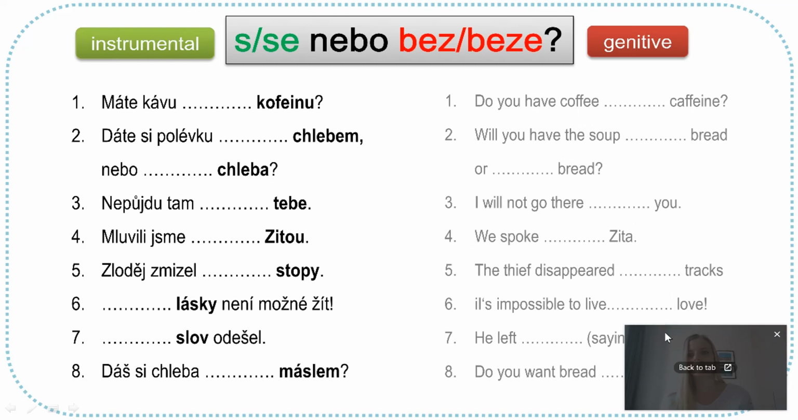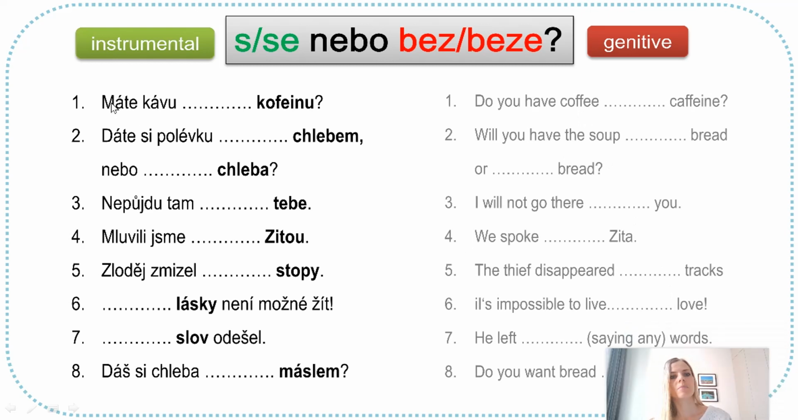Here's the English translation. Let's have a look at the first sentence. Máte kávu? Kofeinu. Do you have coffee? Caffeine. From the English sentence you don't really know. It's not gonna tell you whether it should go with or without, but you can see in Czech, kofeinu. If you recognize that this is genitive, it'll be easy for you to say bez kofeinu. Máte kávu bez kofeinu? I'll go through the sentences like this, one by one. If you wish to do it by yourself, you can pause the video now and then check your answers afterwards. Ready? Připraveni? Jdeme na to.